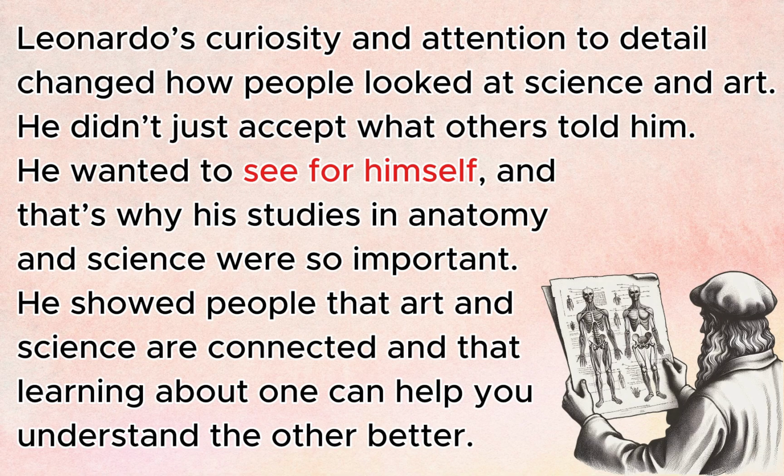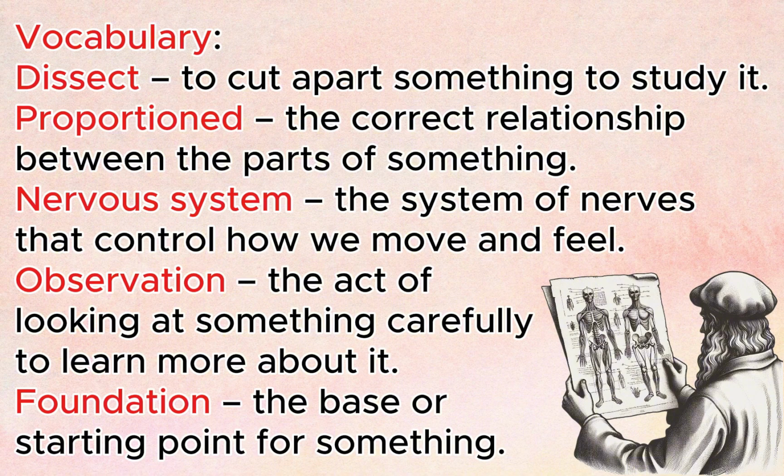Vocabulary. Dissect, to cut apart something to study it. Proportion, the correct relationship between the parts of something. Nervous system, the system of nerves that control how we move and feel. Observation, the act of looking at something carefully to learn more about it. Foundation, the base or starting point for something.